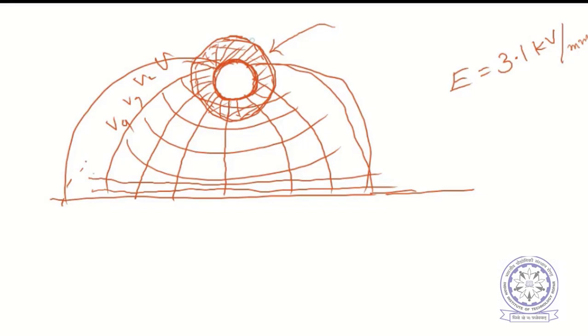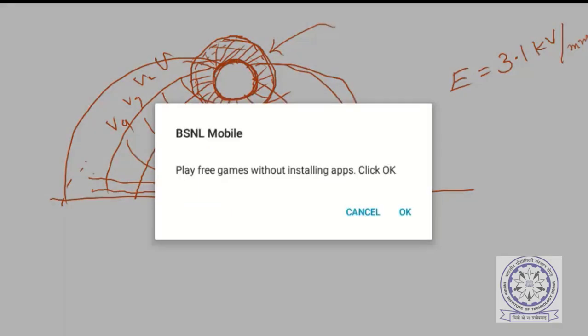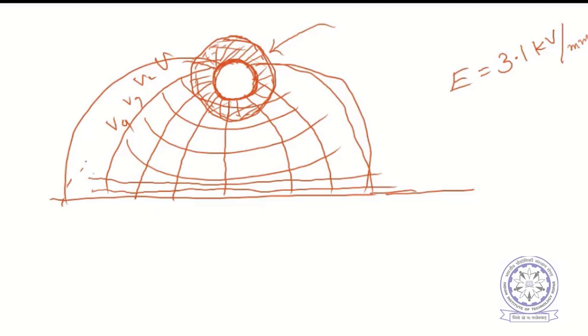Up to where these ionized gases will be there depends upon the voltage you are applying. So indirectly you are extending the ionized region. That's what is happening here.